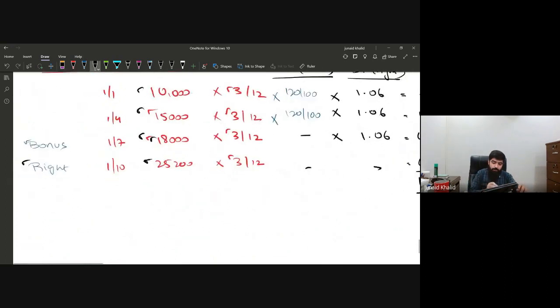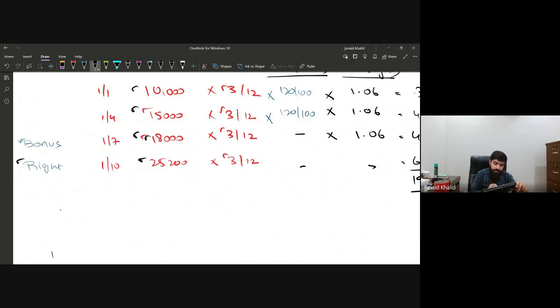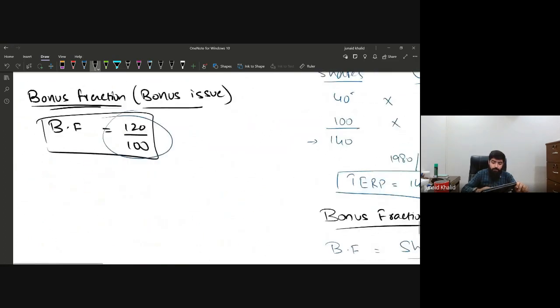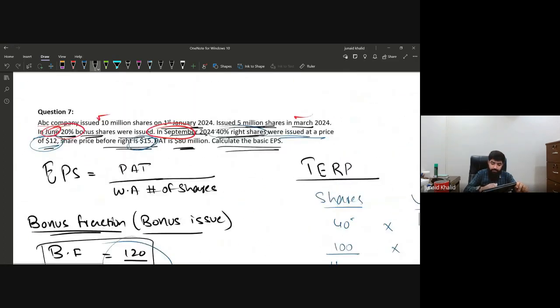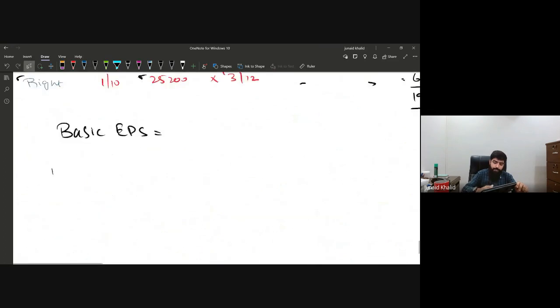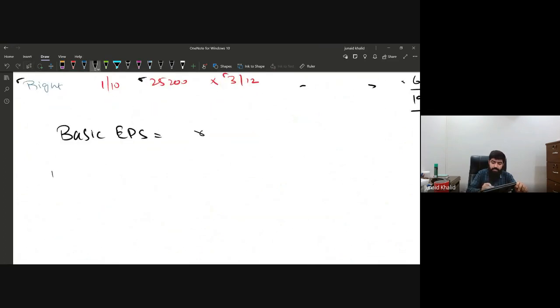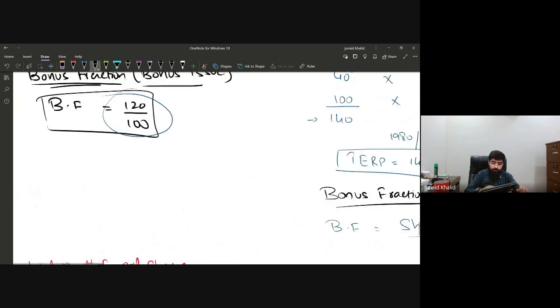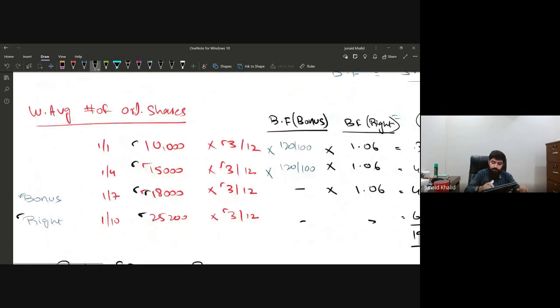And in order to calculate the basic EPS, what we have to do, that is the profit after tax, which was, I think, 80 million. Yes, it's 80 million. Profit after tax is 80 million. That is 80,000 in thousands.